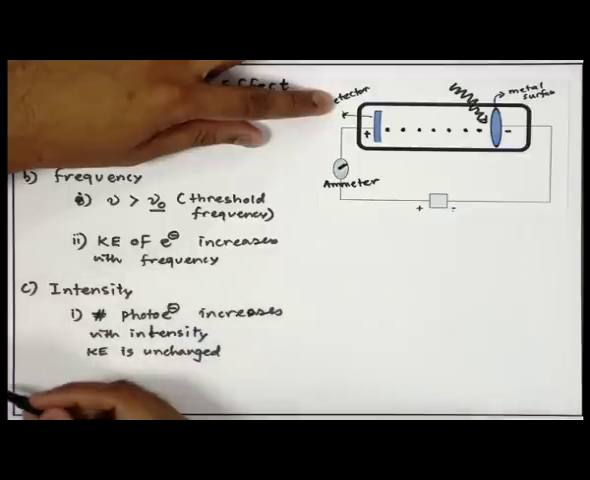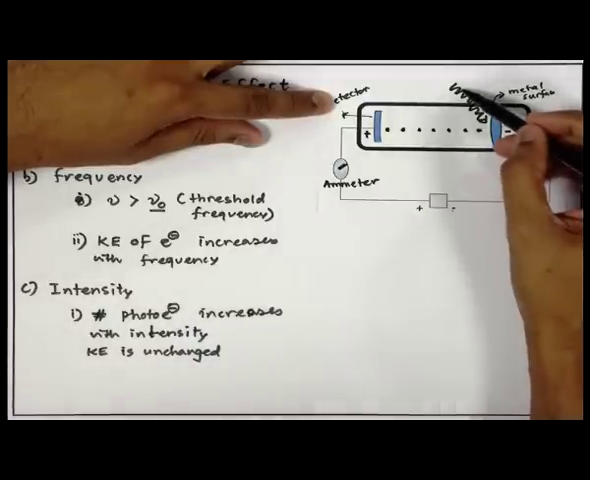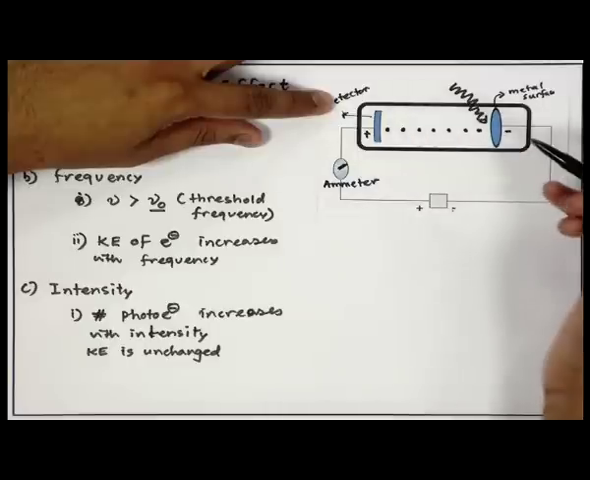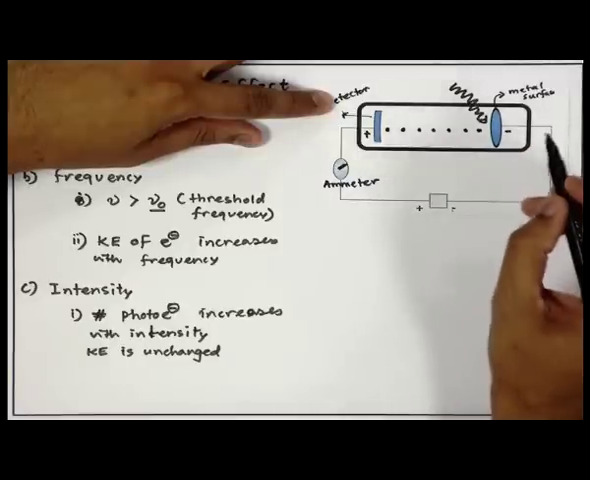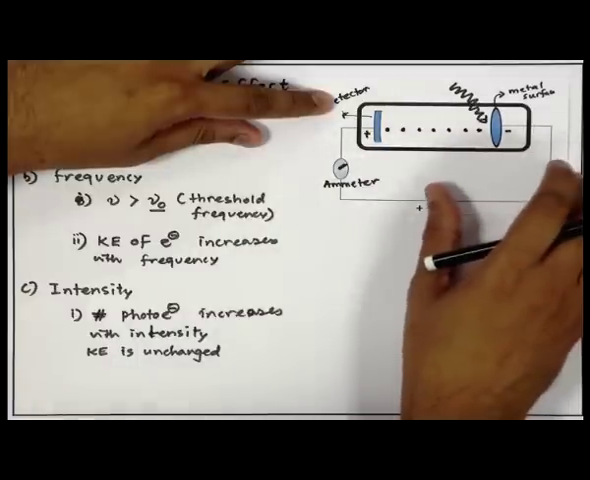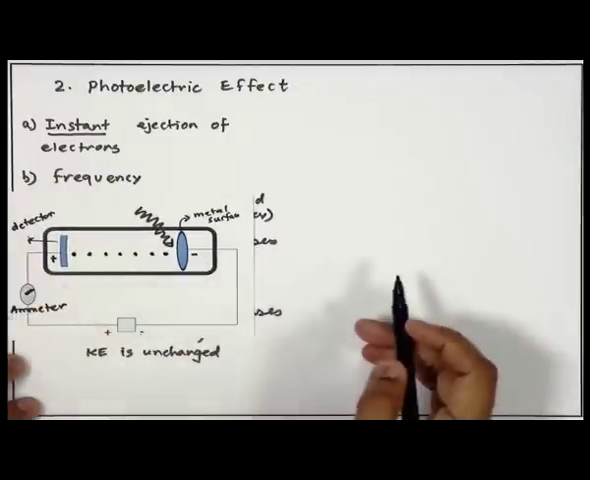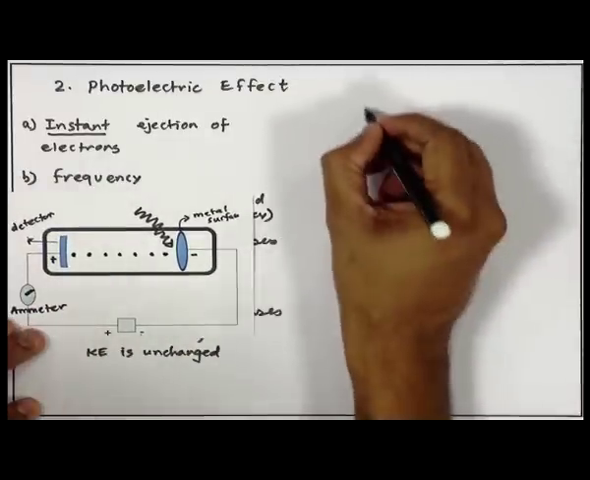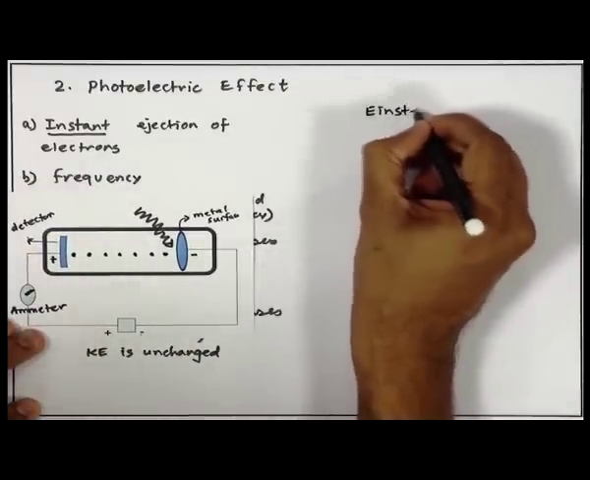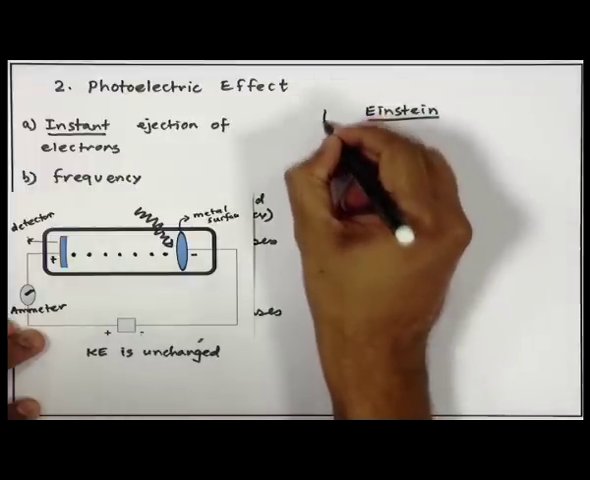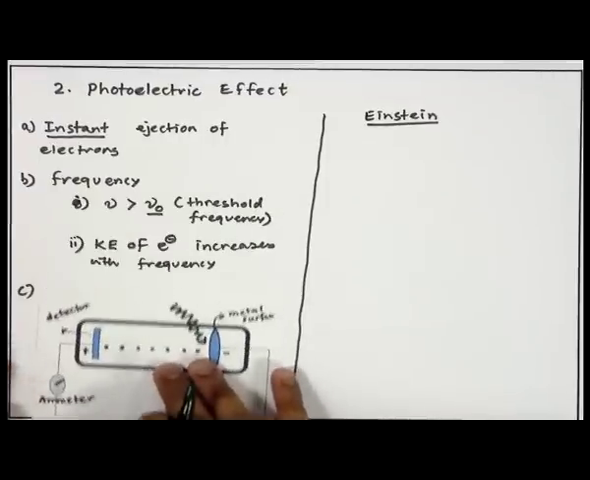On the contrary, what was observed is that when you increase the frequency, the kinetic energy of the ejected electrons increased. This indicated that the frequency is the quantity which carries the energy of the light. So, these are the indications that came out of the photoelectric experiment, and it was successfully explained by Albert Einstein by making the following hypothesis. We will discuss what Einstein did to describe this effect.